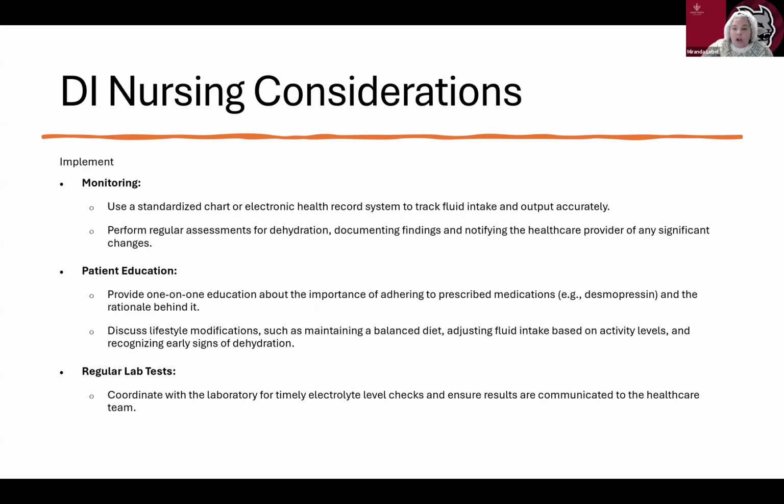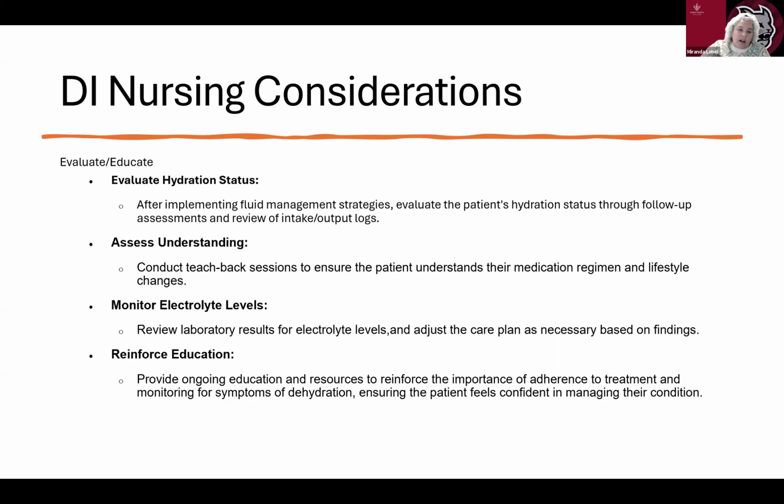And then what are our nursing implications? We're going to monitor. We want to use a flow sheet for our fluid intake and output. We want to perform regular assessments and document our findings. We're going to provide that education that we talked about, and we're going to coordinate with the lab for timely electrolyte checks. And then for evaluate, we want to evaluate our hydration status. We want to assess the patient's understanding. We want to monitor electrolyte levels, and we want to reinforce any education we've given along the way.